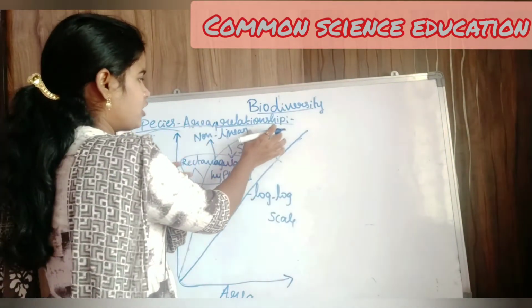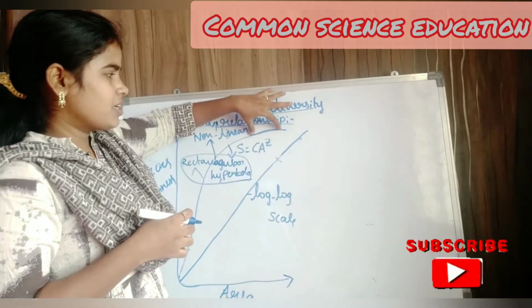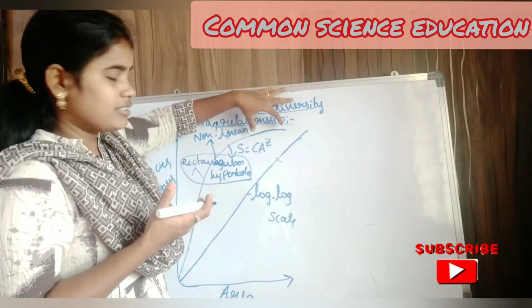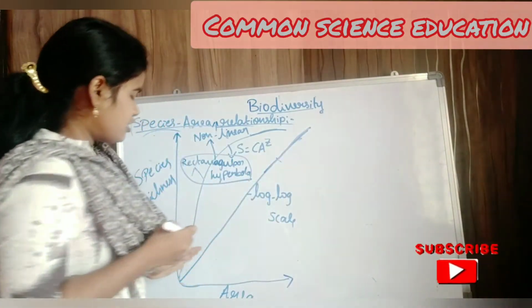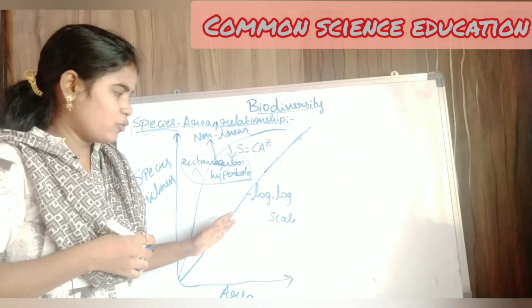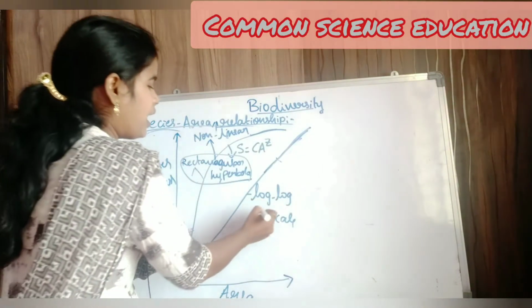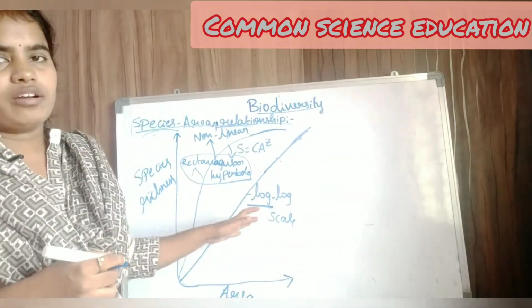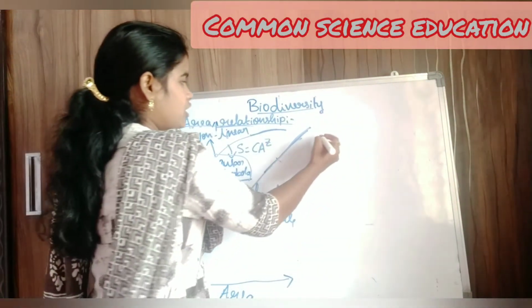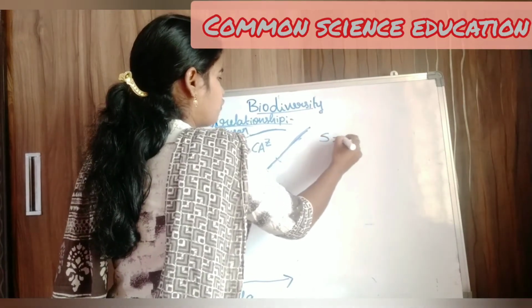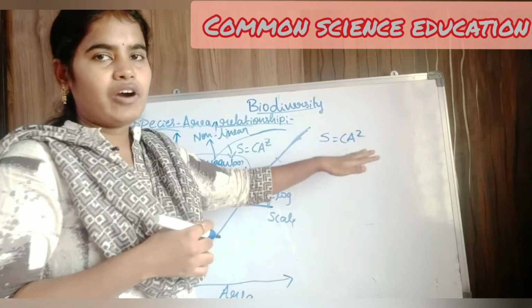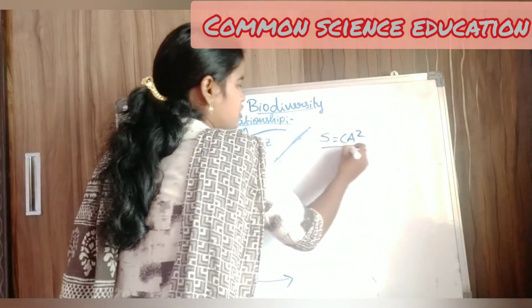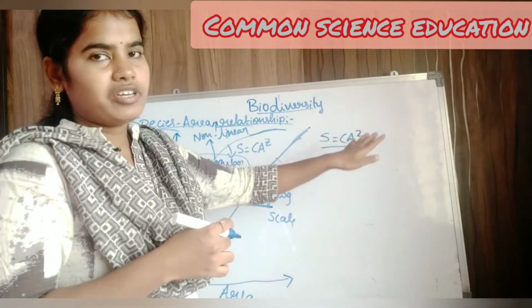So I told you that it is very difficult to conclude the results in this area. So now we have to convert this non-linear curve into a linear curve by applying the log. Here the equation of the non-linear curve is S = CA^Z.